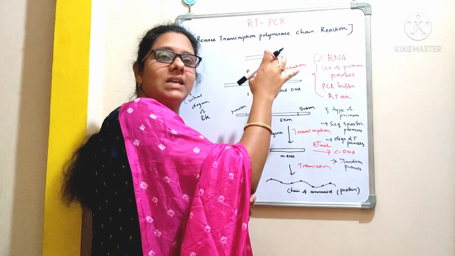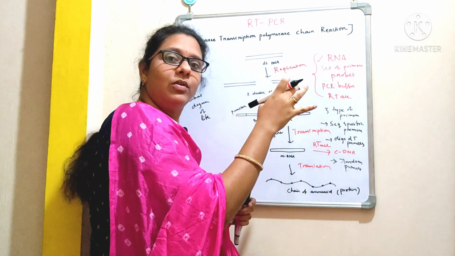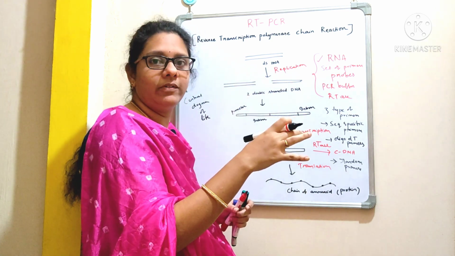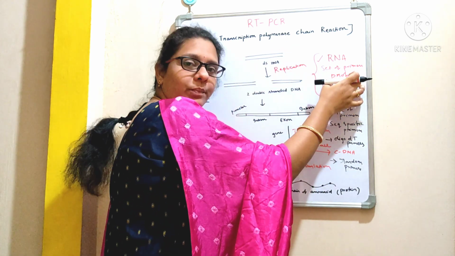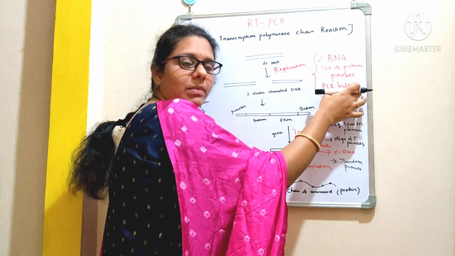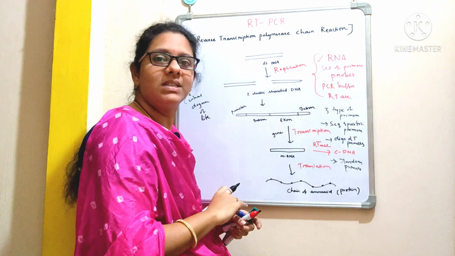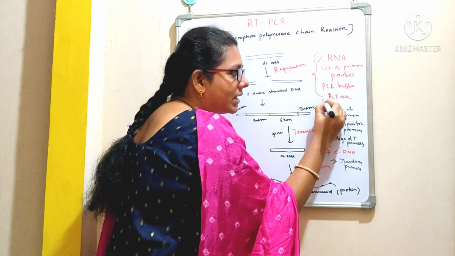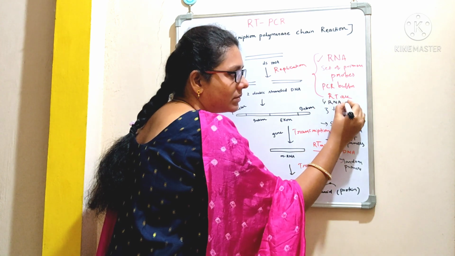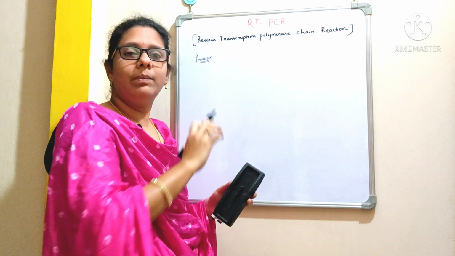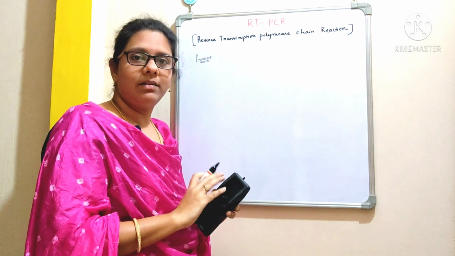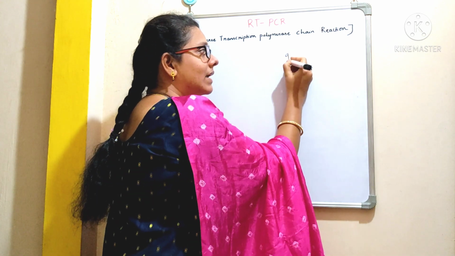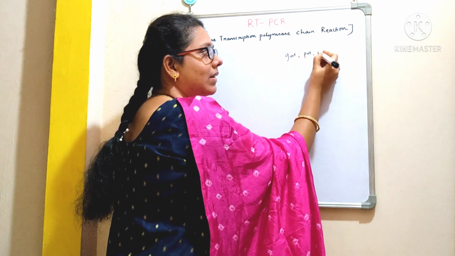With the help of this RT-PCR method, we are going to synthesize the cDNA followed by amplification and quantification. So we need a set of probes also, and we need a PCR buffer, of course, and the reverse transcriptase enzyme. This enzyme is an RNA dependent DNA polymerase. Coming to the principle of RT-PCR, just now I told you that retroviruses have RNA as a genetic material. They have the gag gene, pol gene, and env gene.